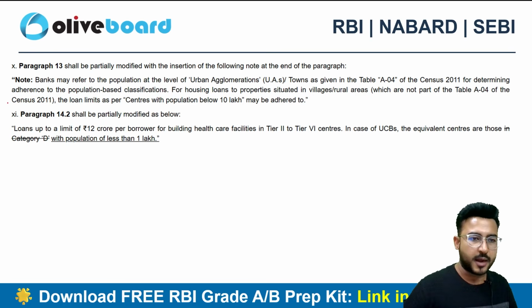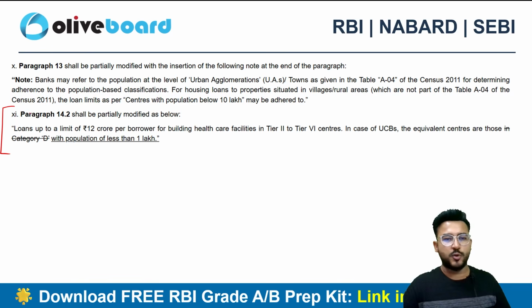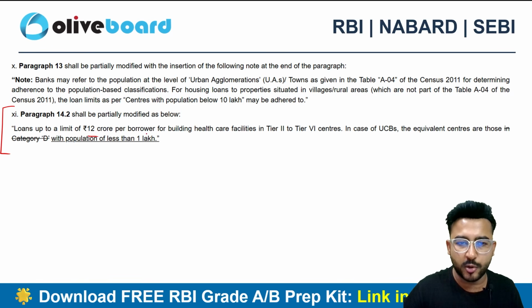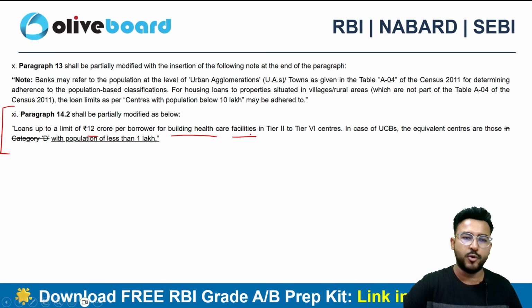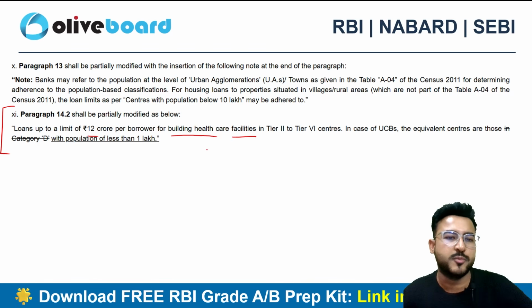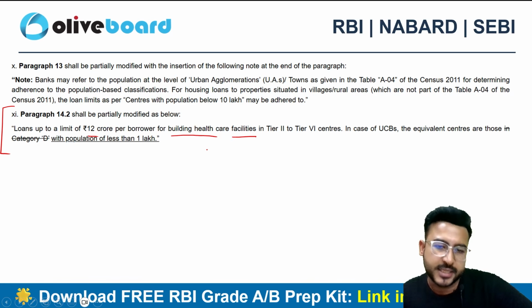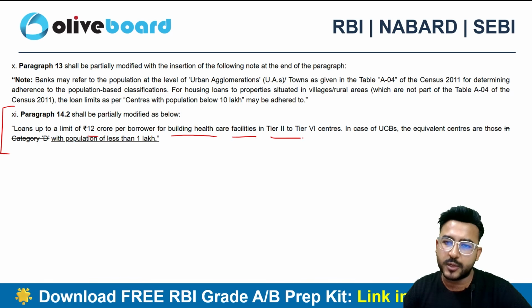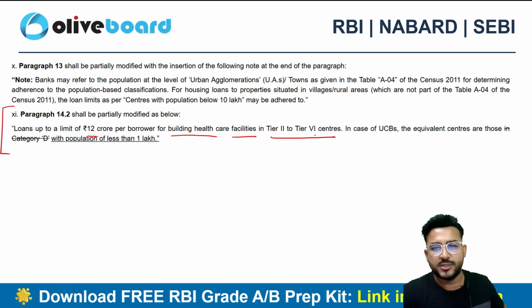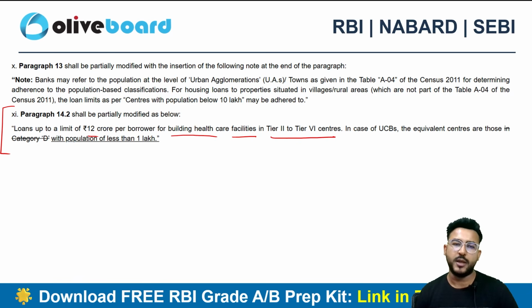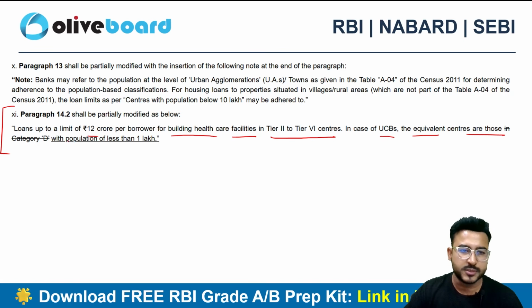Next is the update related to the loans. Loans up to 12 crore rupees per borrower for building healthcare facility. Let's suppose I am a bank and I have given a loan to a borrower. That borrower wants to build a healthcare facility in the tier 2 to tier 6 centers, right? The loan limit amount is 12 crore rupees per borrower. In case of UCBs, the equivalent share are those with population of less than 1 lakh.